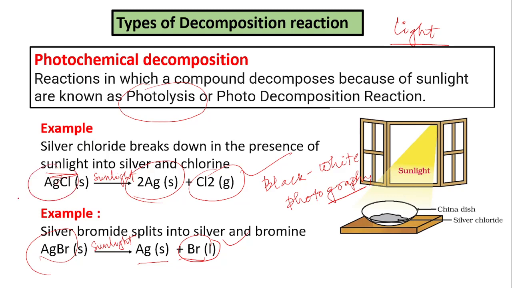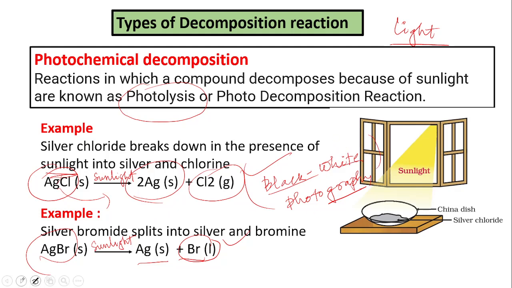Then the answer is silver chloride, because silver chloride is very light sensitive, so due to its light sensitivity, it is used in black and white photography.